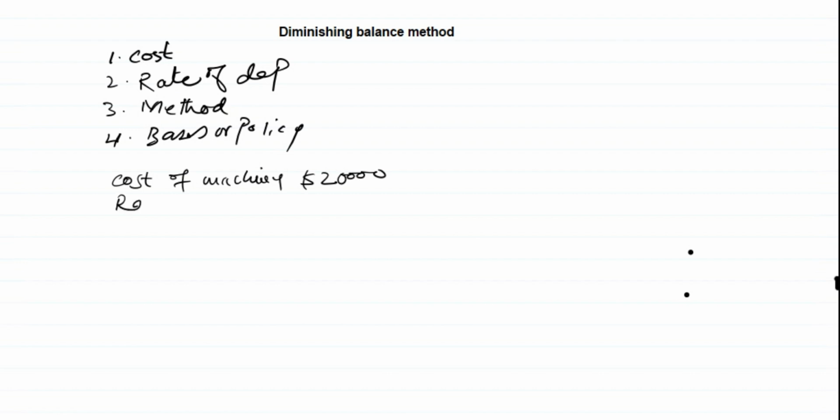The rate of depreciation is, let's assume, 50%, and you bought it on, let's suppose, July 1st 20x2.